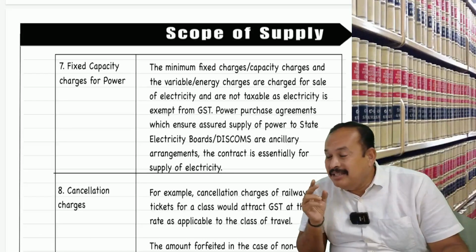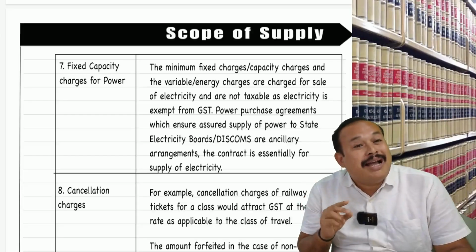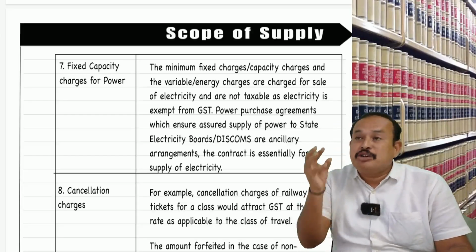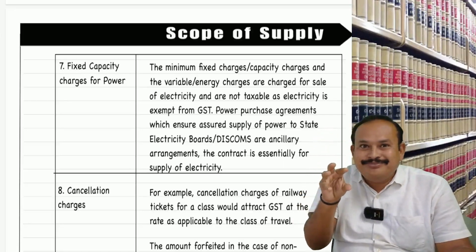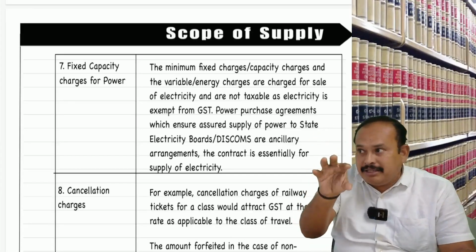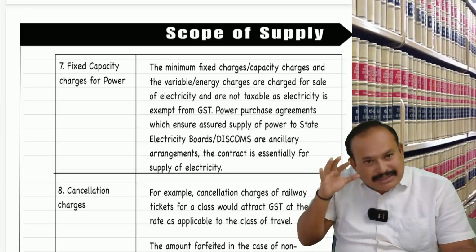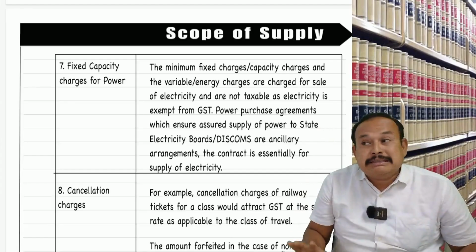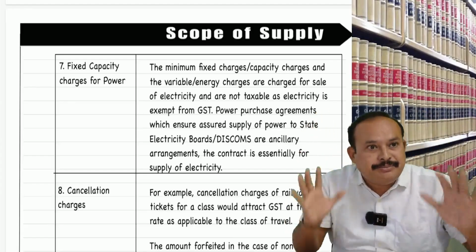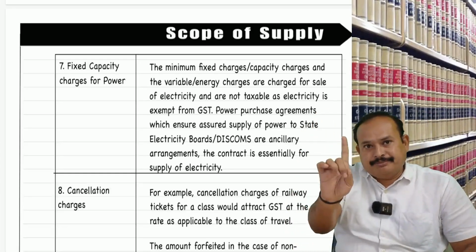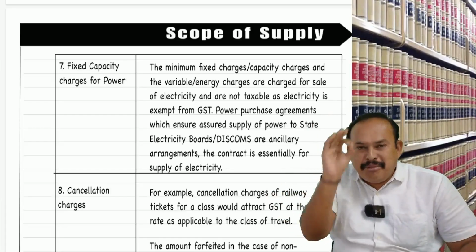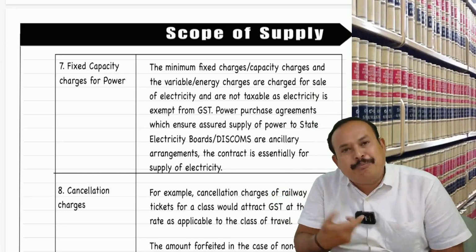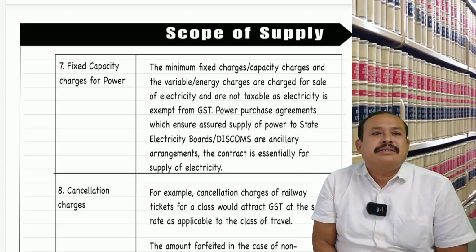Tolerating an act or a situation or doing an act is a supply of service, if a contract exists for tolerating the act, as per which I will tolerate your act and you pay some amount to me for that. Such a contract existing is a consideration. Otherwise, a mere flow of payment is not a consideration.